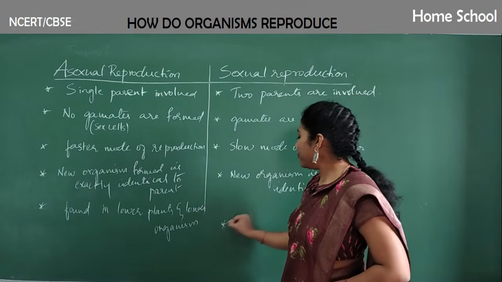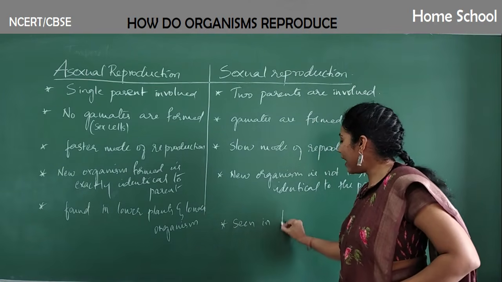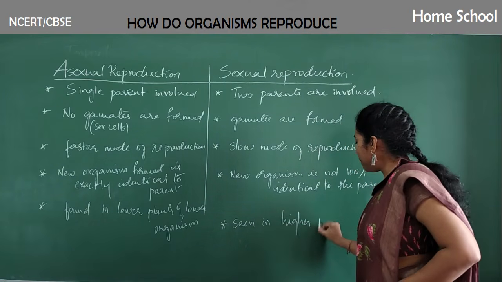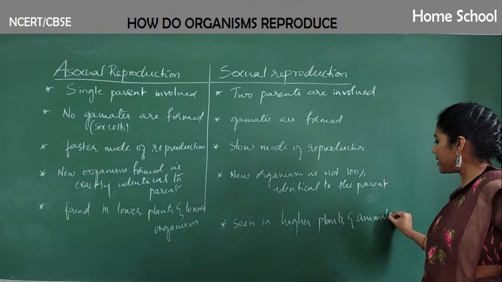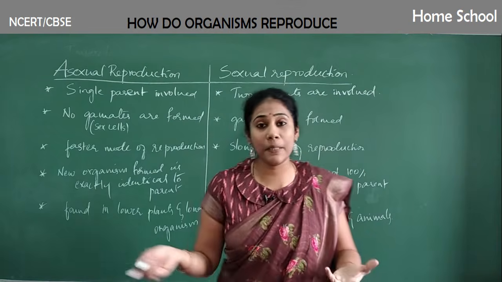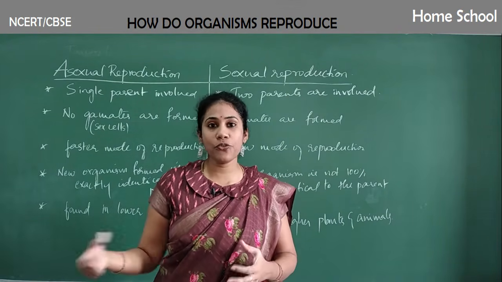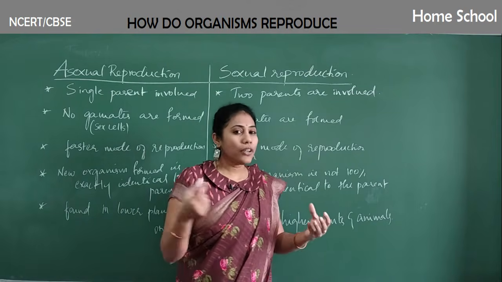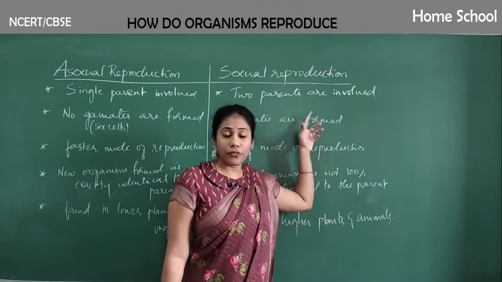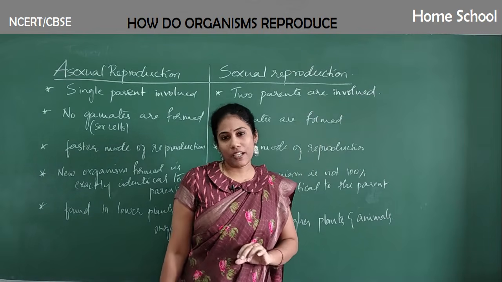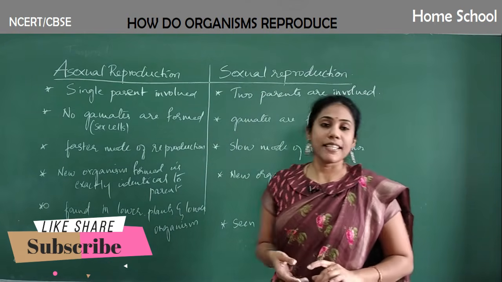And where do you find sexual reproduction? Sexual reproduction is seen in higher plants and animals. Higher plants, much advanced plants and much advanced animals which have multiple cells and so many tissues and various organs, like humans and various other animals, reproduce by sexual reproduction. Clear? So these are the differences between asexual reproduction and sexual reproduction.